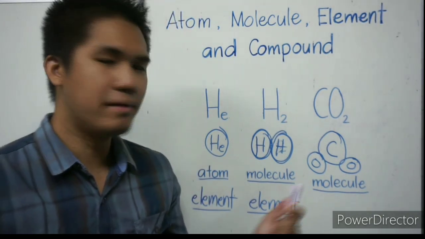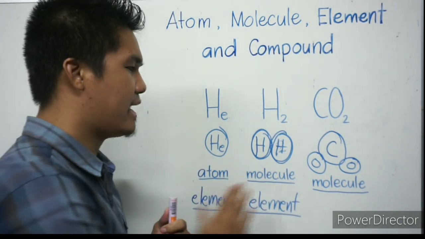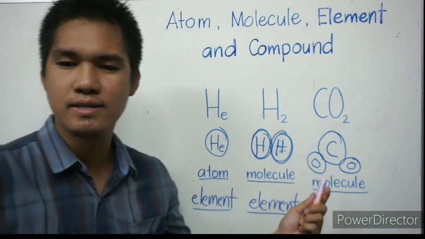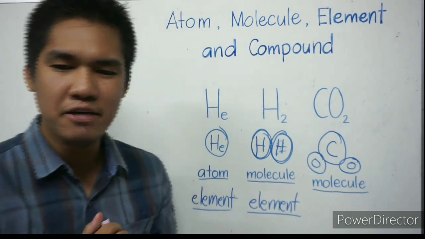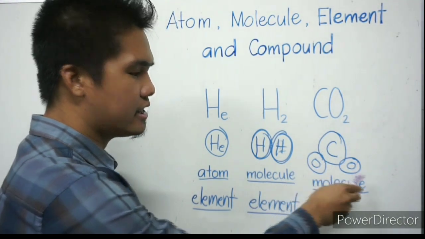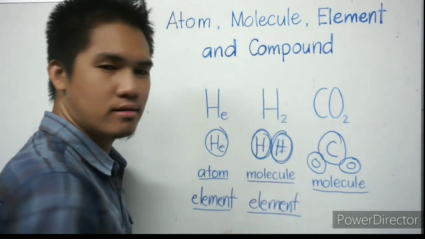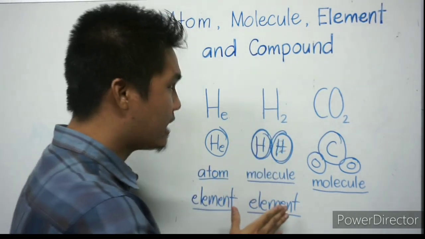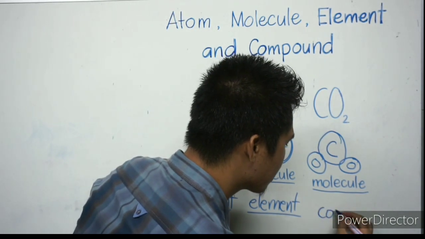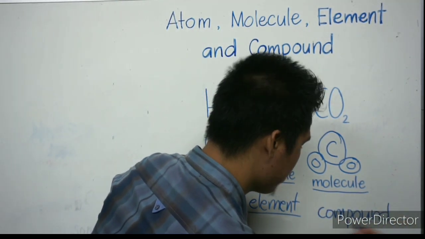Next, what about carbon dioxide? It's not a pure element because carbon dioxide has two different types of atom, the carbon and then the oxygen. So we can say that carbon dioxide is not an element because it is a compound.